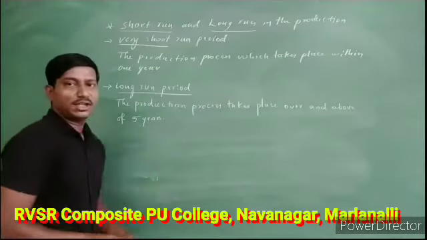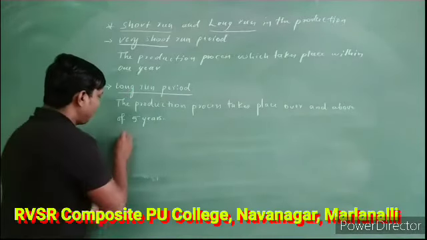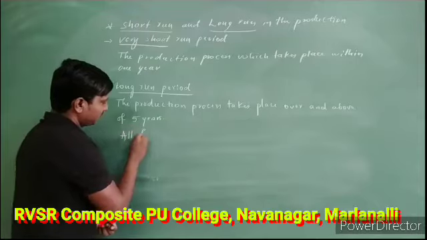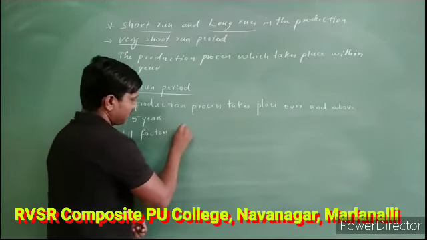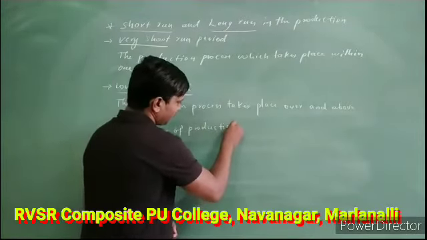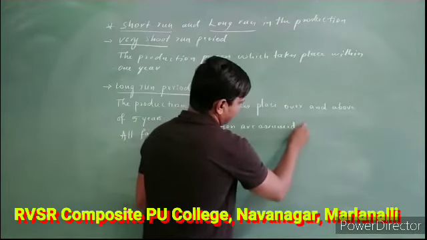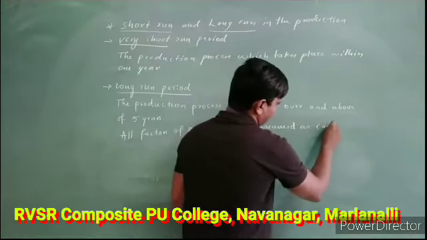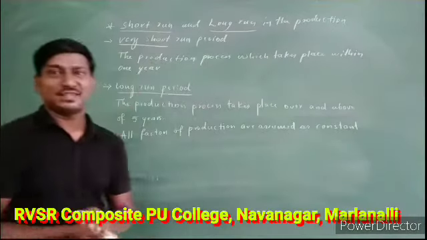So here again, if we come to the different factors of production, usually all factors of production are assumed as variable.